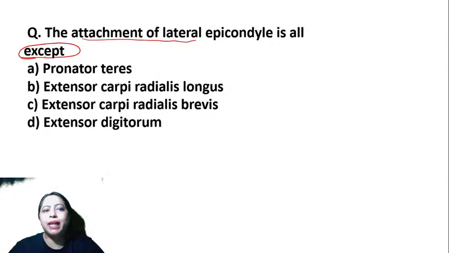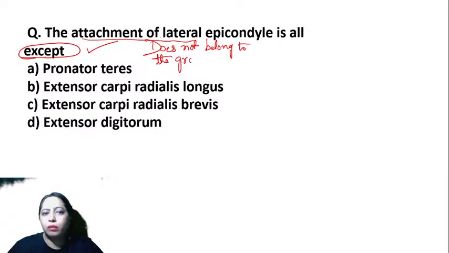So here, attachment of lateral epicondyle is there. I did not stop at that. I went ahead and read the full question. It says except. So you have to think what are the attachments of lateral epicondyle and pick the one that does not belong to the group. So now which one does not belong to the group?